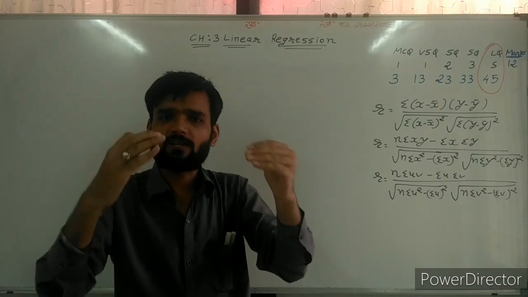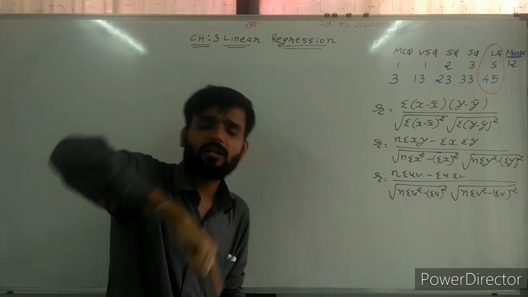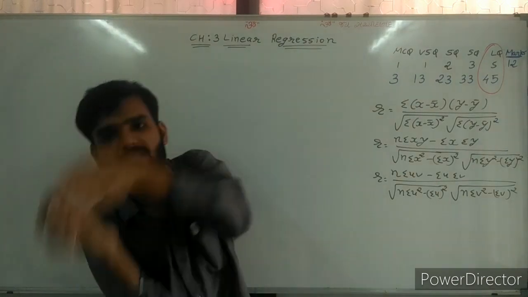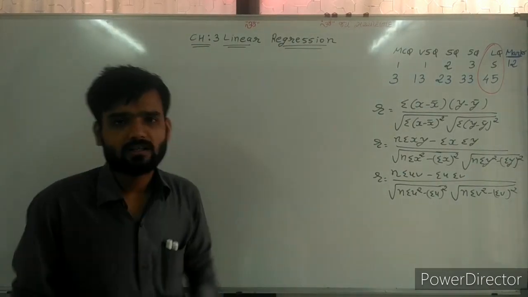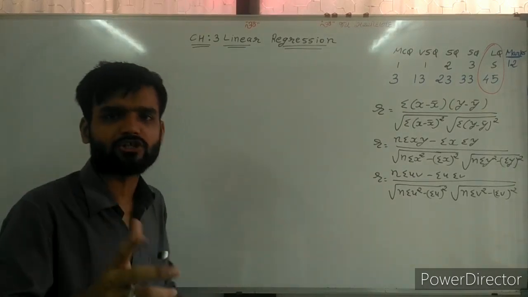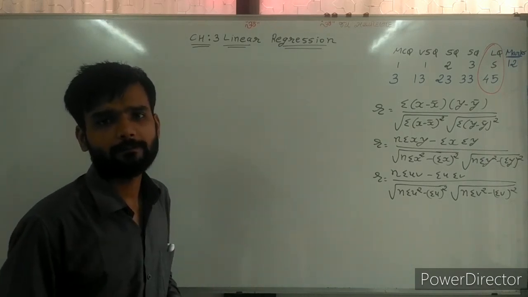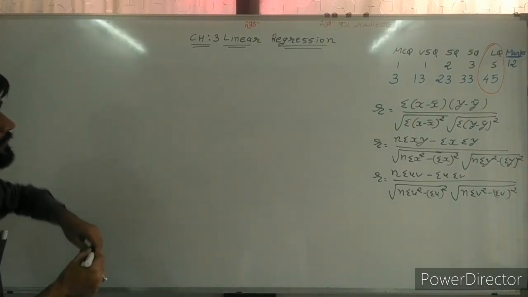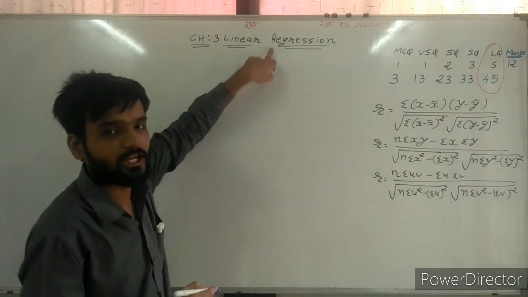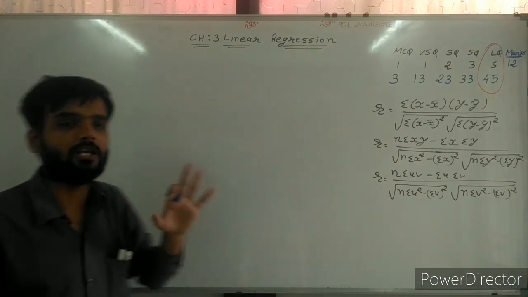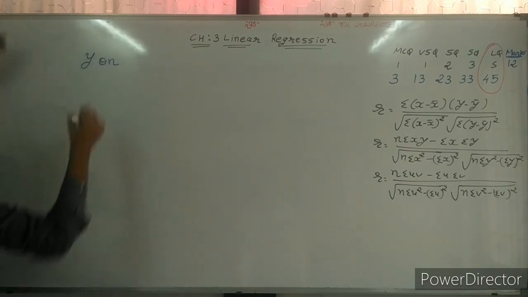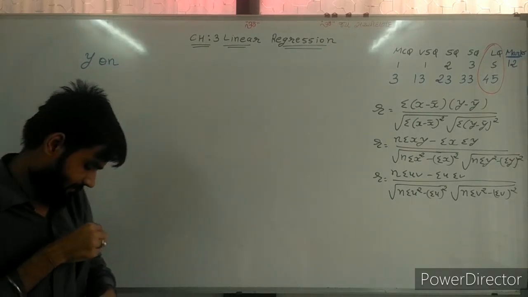Suppose x and y are there, then y depends on x. How much y depends on x, we can see in this chapter, and for that we create a functional relation between those two variables. So what do we need to do here? Sir, we need to find the regression line, which is the functional relation: regression line y on x.